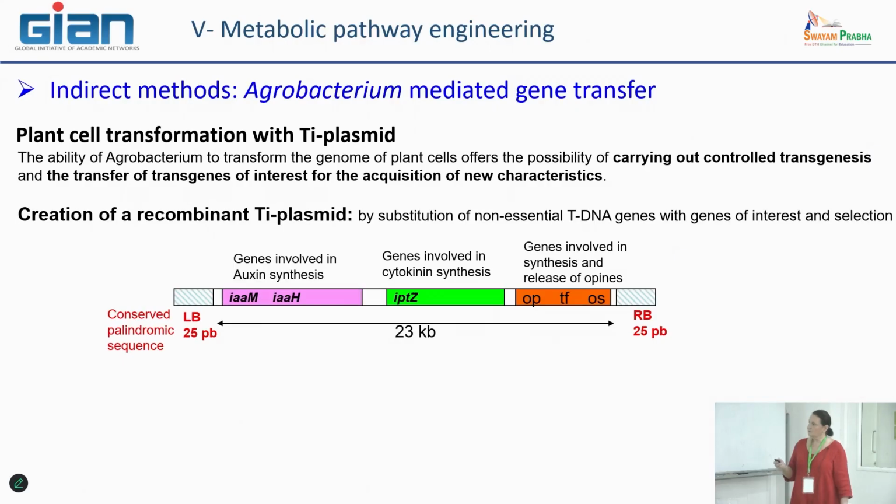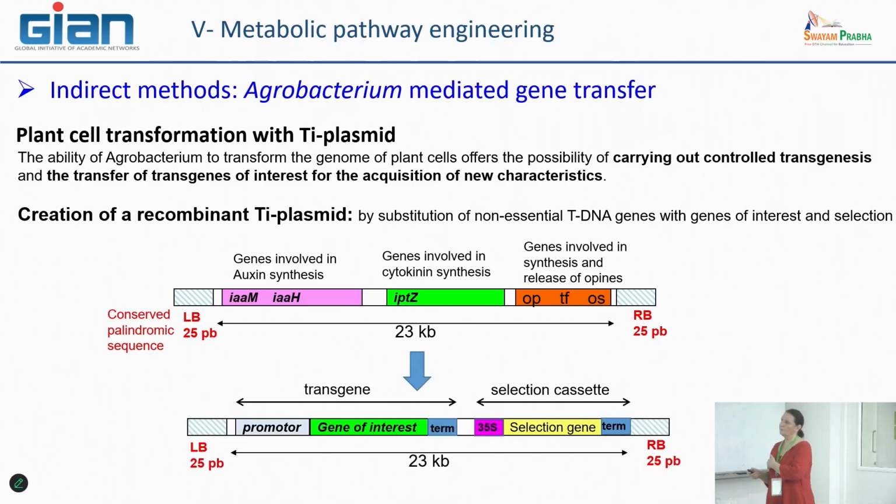So here is a summary of this particular part of the tDNA, with the three types of cluster: auxin, cytokinin, and also opin. What we can do is completely change this particular sequence by substituting these three clusters with other genes. For example, we can insert a gene of interest that encodes an enzyme of a metabolic pathway or a transcriptional factor, whatever you want, okay?